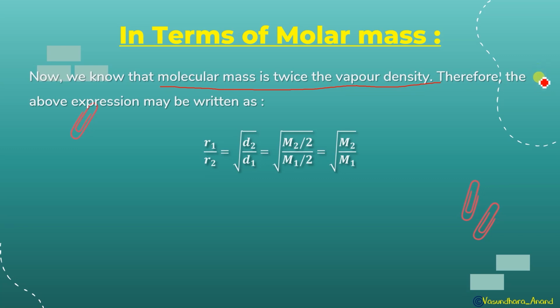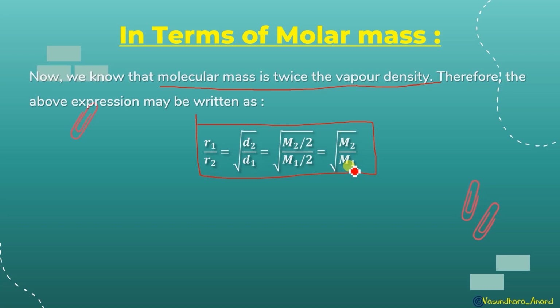So the 2 will cancel, and it will give you another formula in terms of molar mass: root under M2 upon M1. The rate is inversely proportional to the molar mass also. So we got the formula R1 upon R2 is equal to root under D2 upon D1, or equal to root under M2 upon M1.